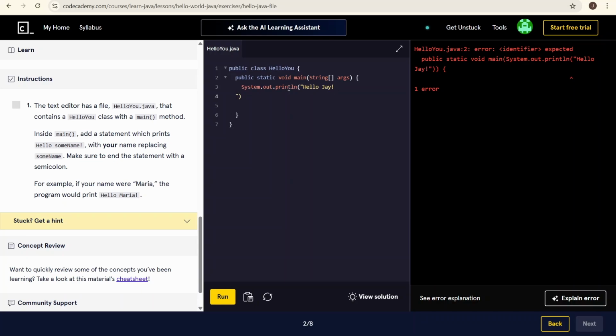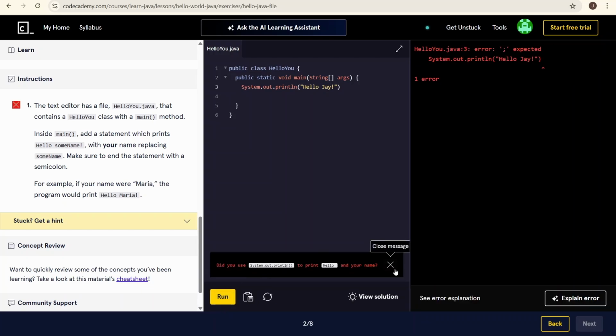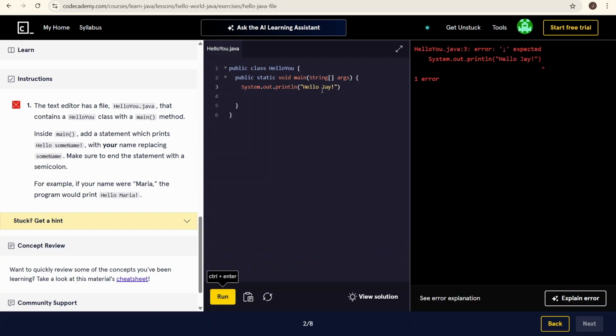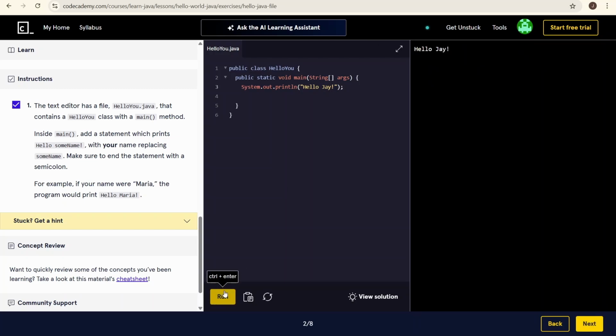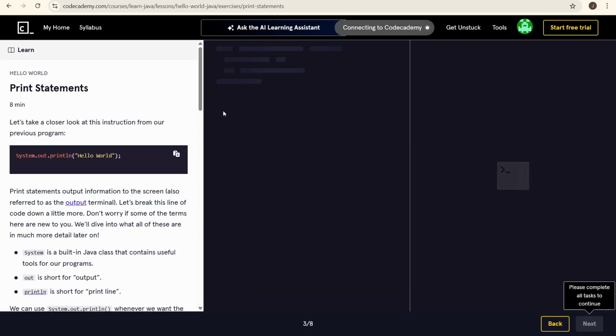Nope, not that. Does that work? No. Why not? Oh right, hold on. I forgot the semicolon. There we go, now we got it. Next one.